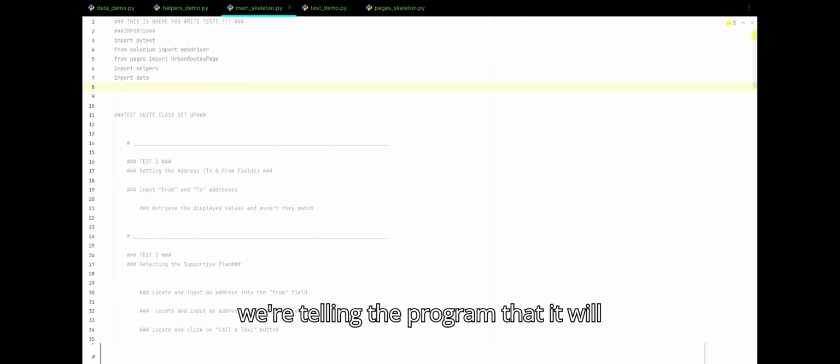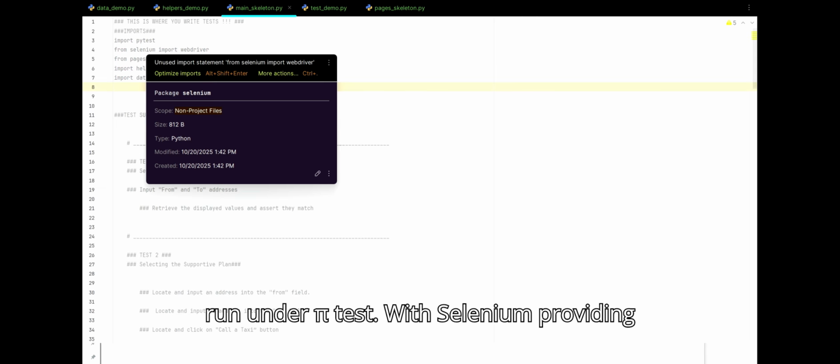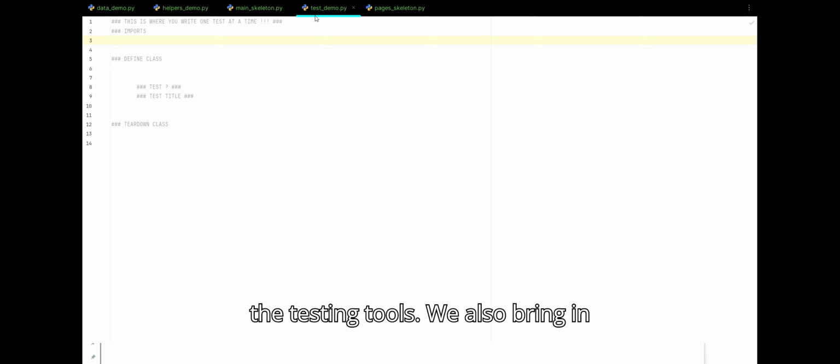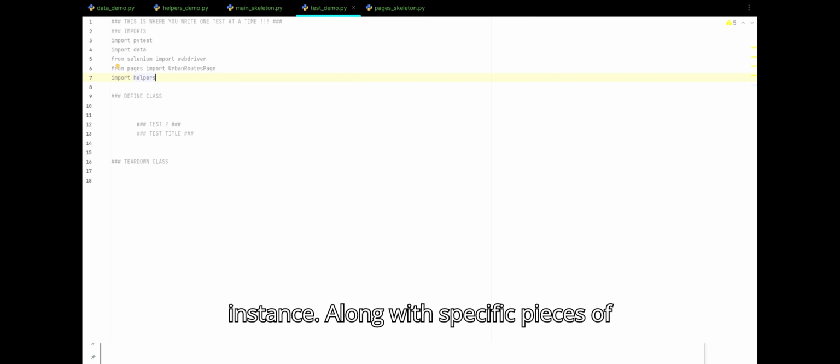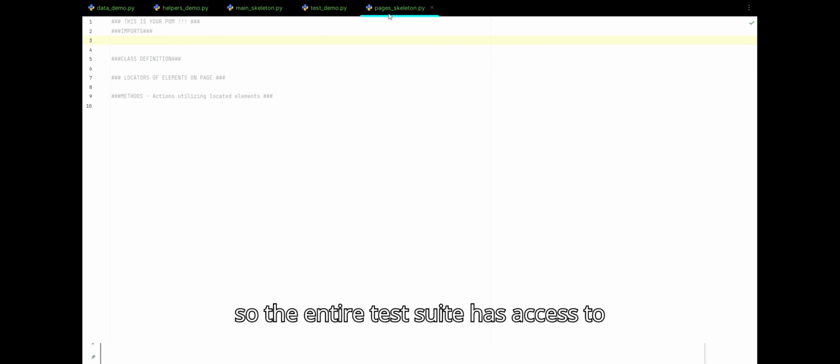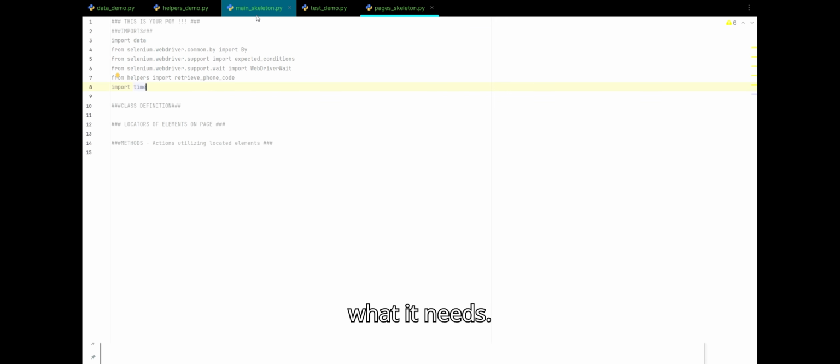In main.py, we're telling the program that it will run under Pytest, with Selenium providing the testing tools. We also bring in everything needed to create the WebDriver instance, along with specific pieces of data and functionality from other files, so the entire test suite has access to what it needs.